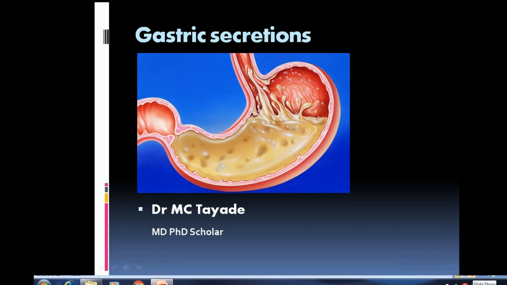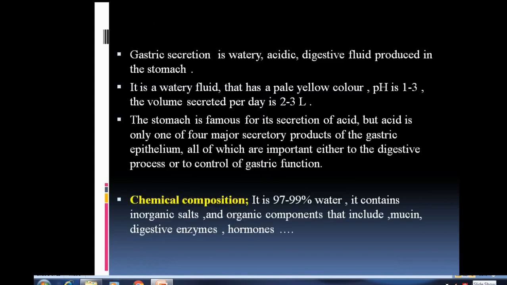Gastric secretions. In this session, we will discuss in detail gastric secretions. The gastric secretion is a watery, acidic, digestive fluid produced in the stomach. It is a watery fluid that has a pale yellow color. The pH is about 1 to 3. The volume secreted per day is 2 to 3 liters.